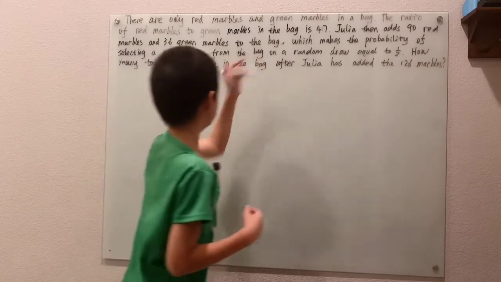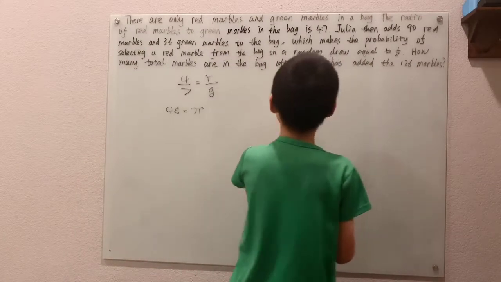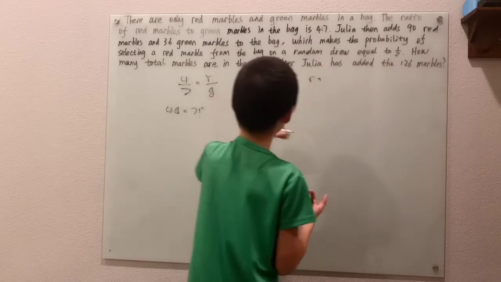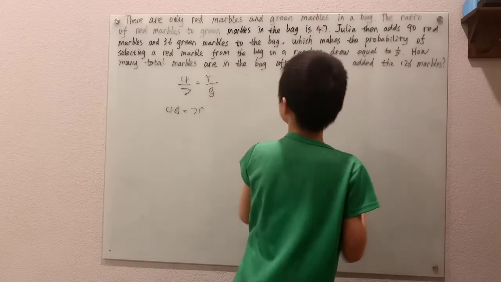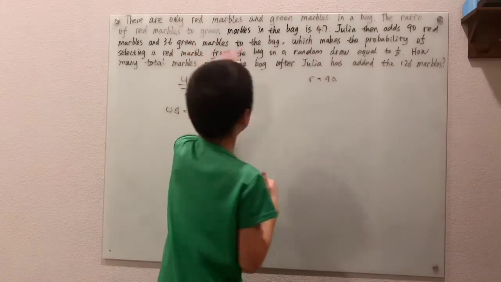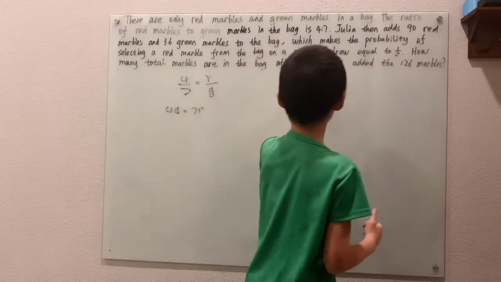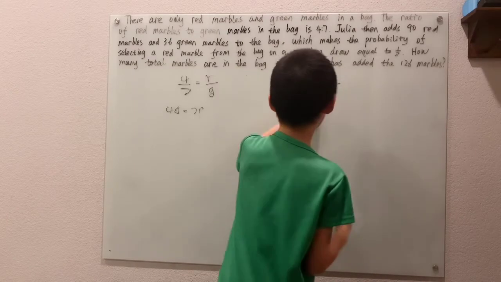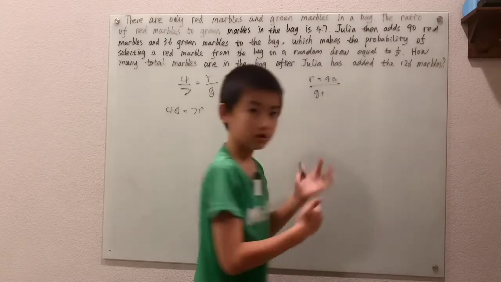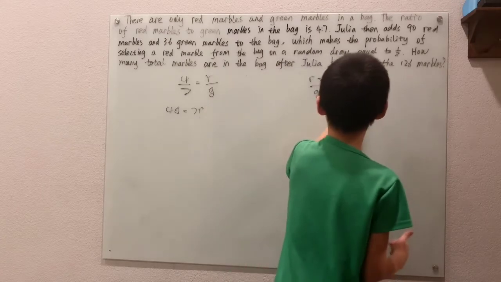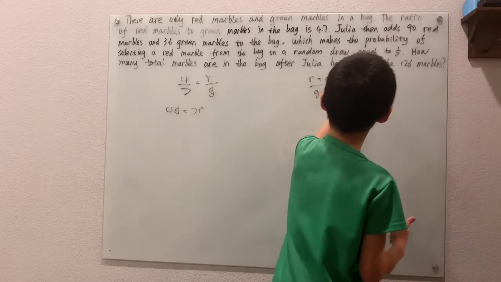Well, we can write a different equation here because we know that at the end, when we've added the extra marbles, the original red marbles plus the 90 over the original green marbles plus the 36 equals 1 to 1.